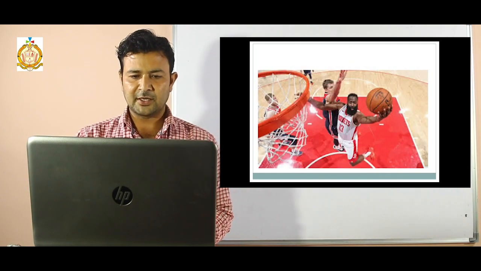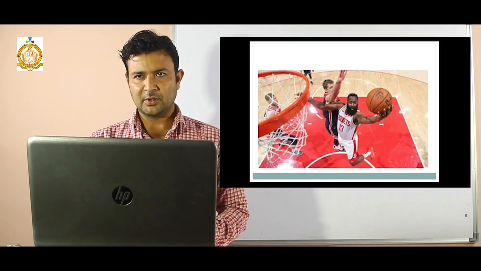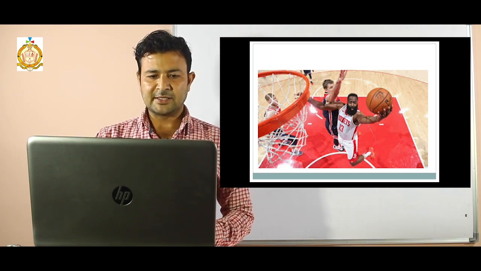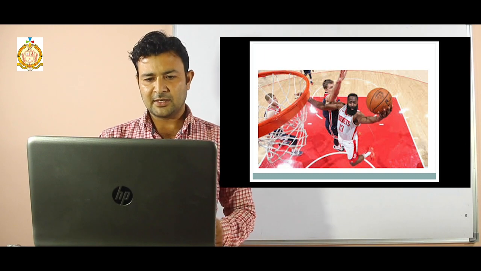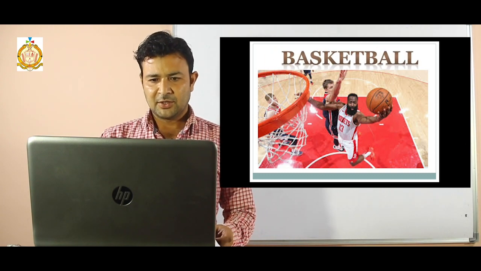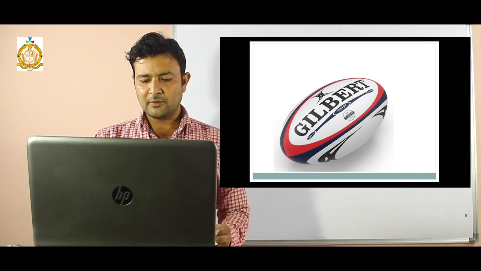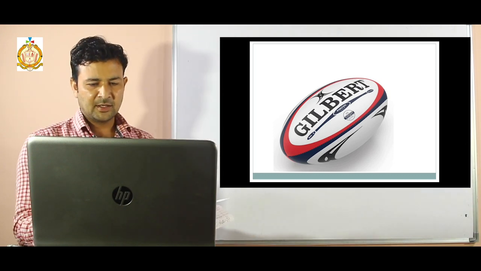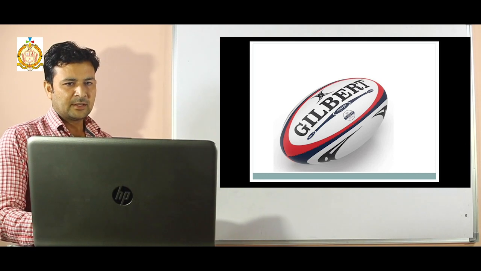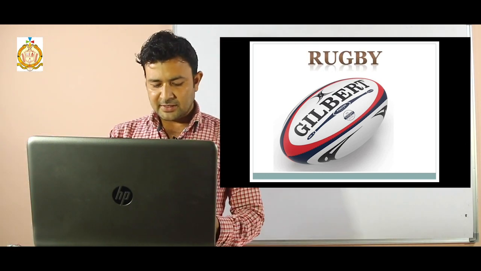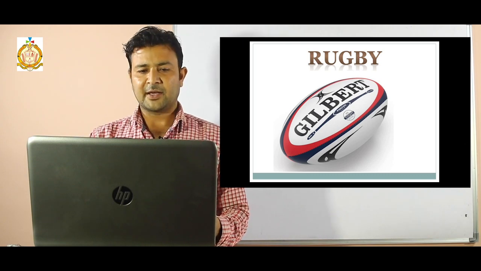Look, there are two teams, one in black and one in white, and they are putting this ball in a ring. The name of this game is basketball. Next one, what is the name of this ball? This is rugby. This rugby ball is oval in shape like an egg.